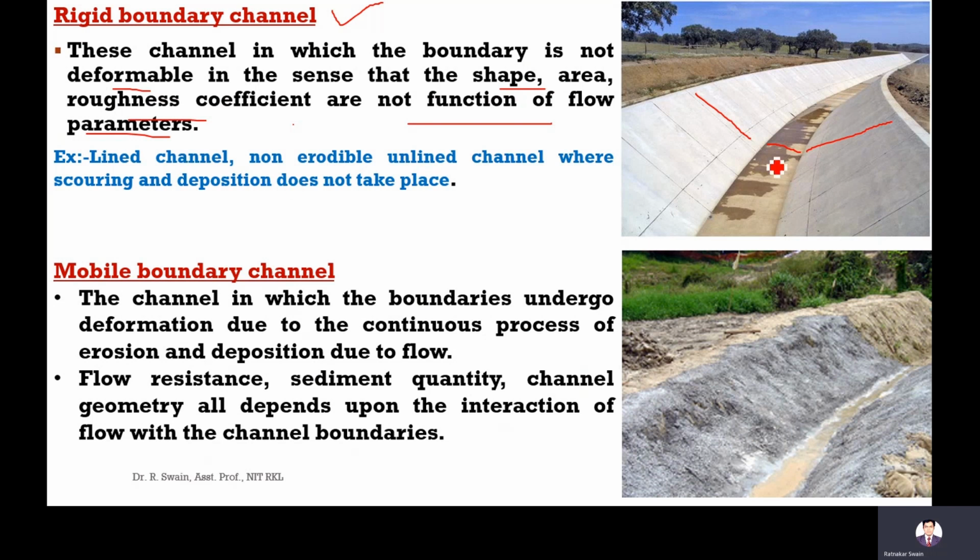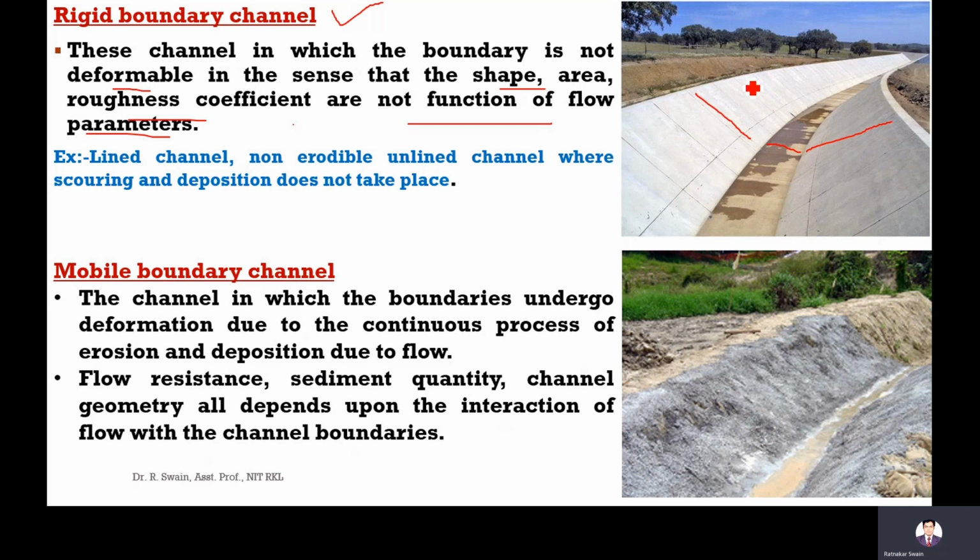Means if you change the discharge, either decrease or increase, it will not affect the geometry and the roughness coefficient. There will be no erosion, no sedimentation. If there is erosion and sedimentation, then the area, the geometry, will change. So there will be no deformation, so geometry will remain constant.